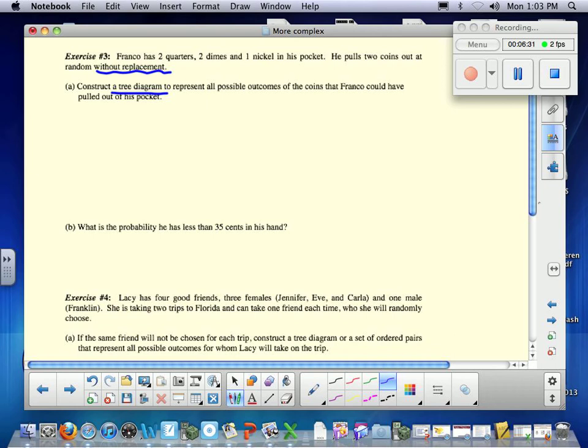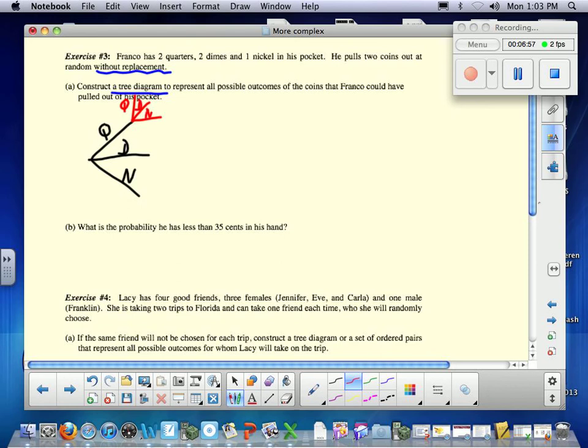So point number 1, what could he pull out? A quarter, a dime, or a nickel? Okay? He does not put that one back. So if we drew a quarter the first time, what is the possibility for the second coin he gets out of his pocket?